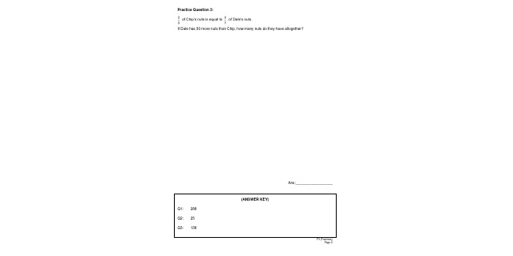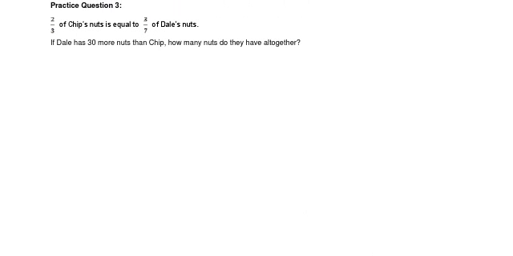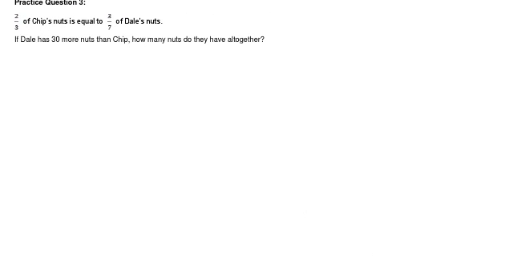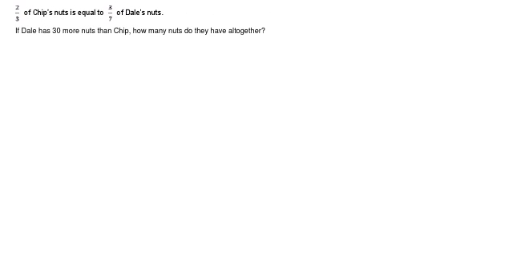So here's the last question. So 2/3 of Chip's nuts is equal to 3/7 of Dale's nuts. If Dale had 13 more nuts than Chip, how many nuts do they have altogether? So 2 persons, Chip and Dale, they have an equal number of nuts.